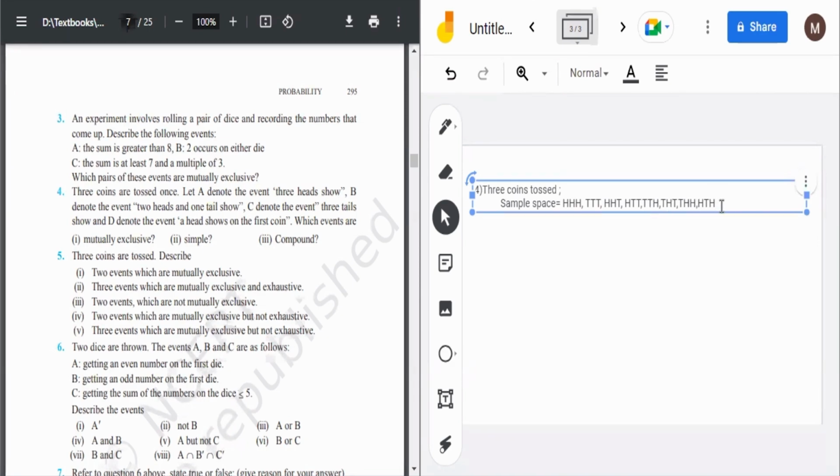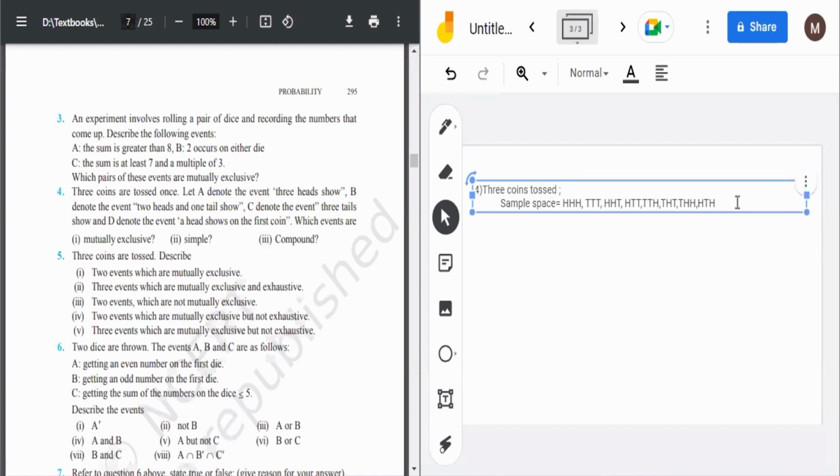How can you verify that? You can start with anyone, like you can start with tail. For zero tail it is HHH. For single tail it would be HHT, HTH and THH. So we have taken all the three. For double tail we need tail tail head, or head tail tail, or tail head tail. Only these three combinations are possible, and we have taken all of them.